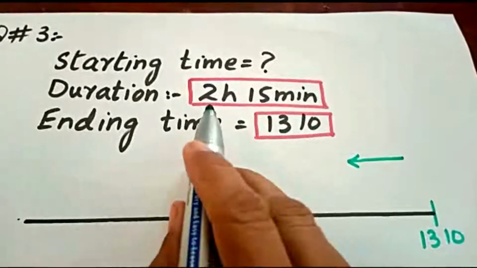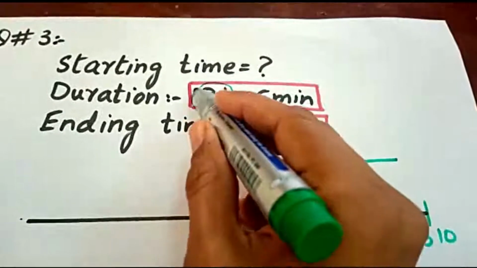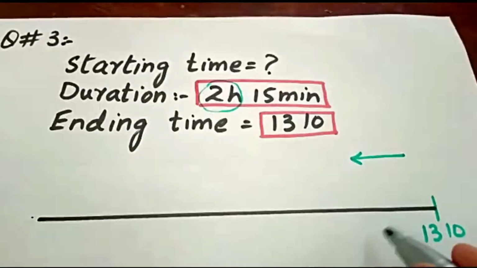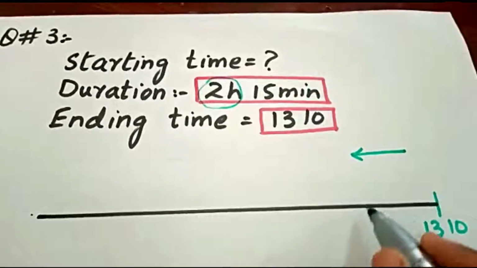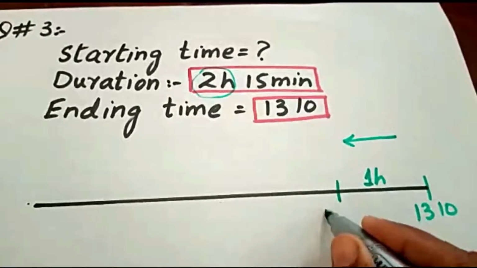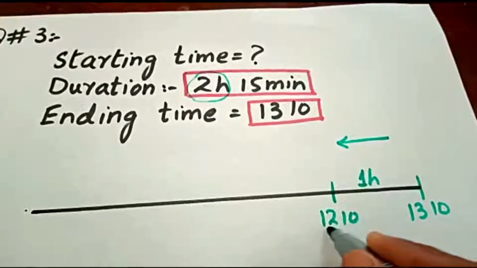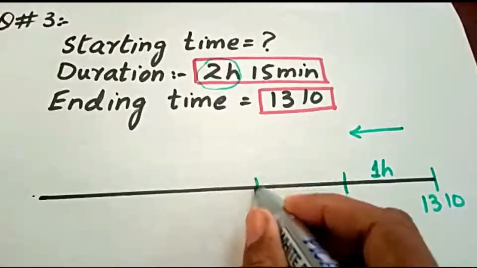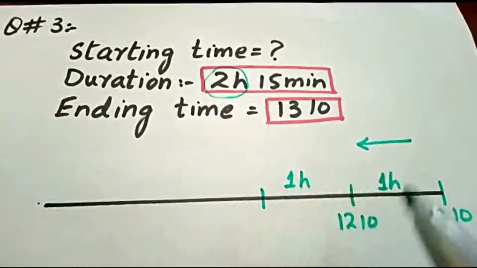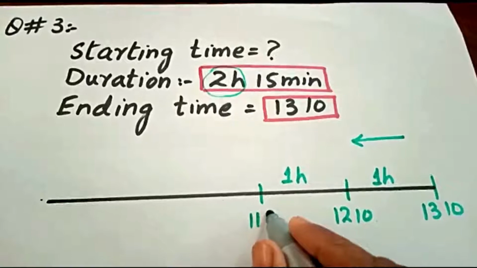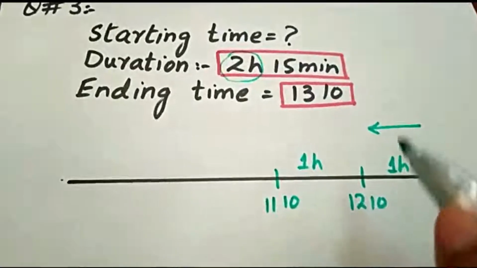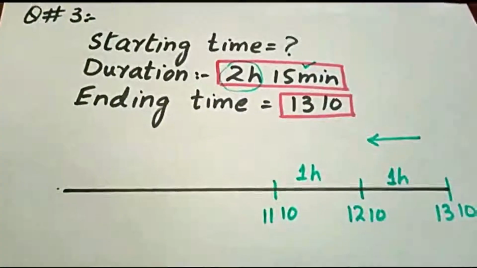Okay, now see, first of all we have to cover 2 hours. Whenever we cover 2 hours, if we are going back, then we will subtract 1 hour to make it 1210 hours. Again 1 more hour, because we have 2 hours. 1 hour, it will make 1110 hours.